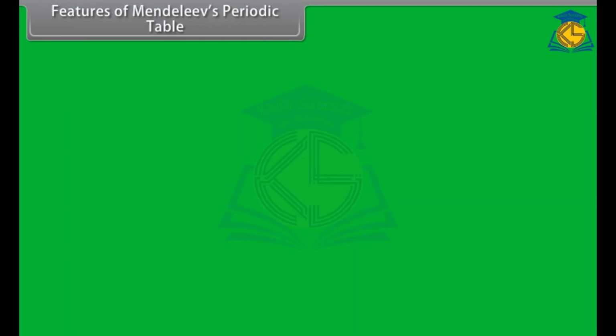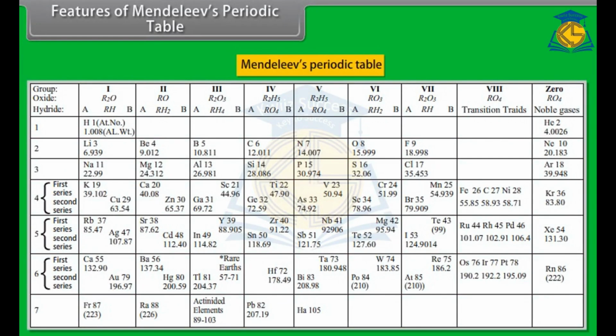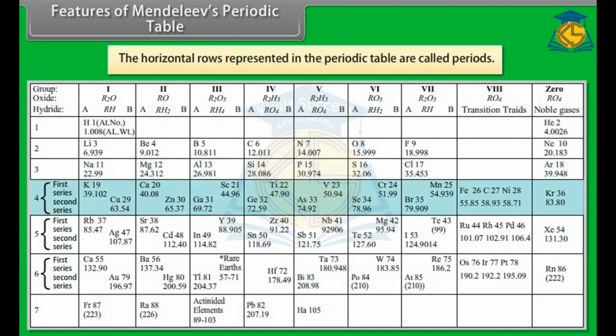Features of Mendeleev's periodic table. Mendeleev's periodic table has the following features. The horizontal rows represented in the periodic table are called periods. There are 7 periods in the periodic table, numbered from 1 to 7.